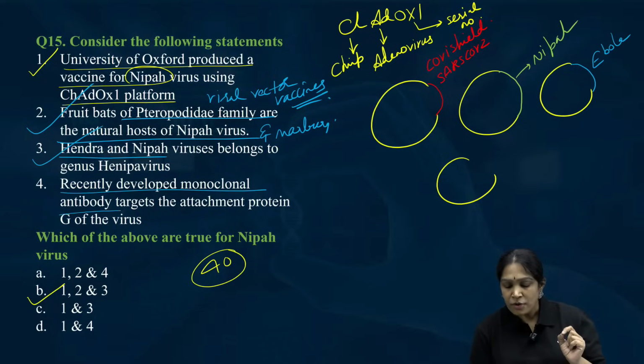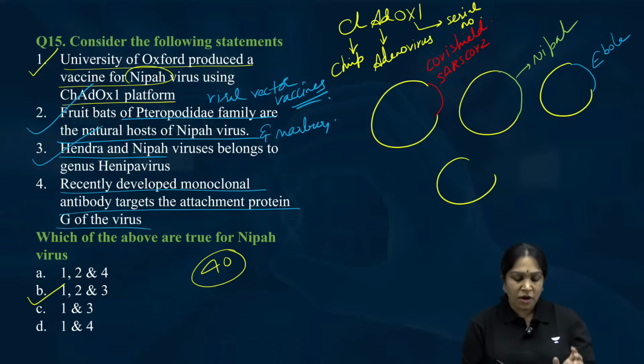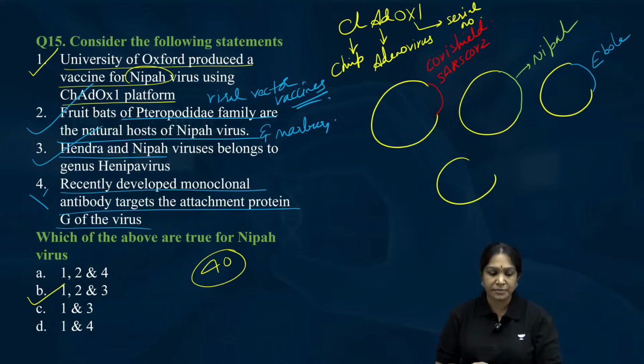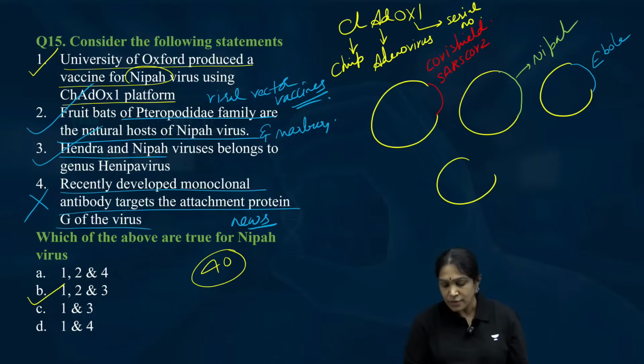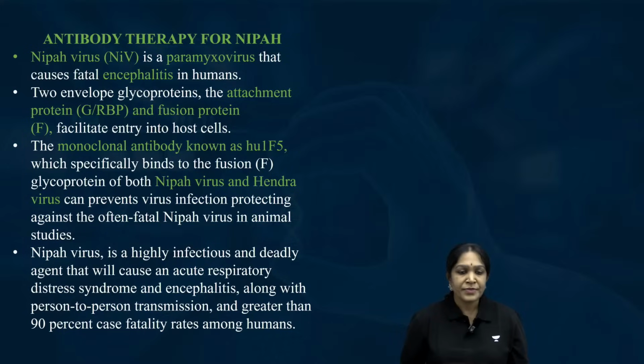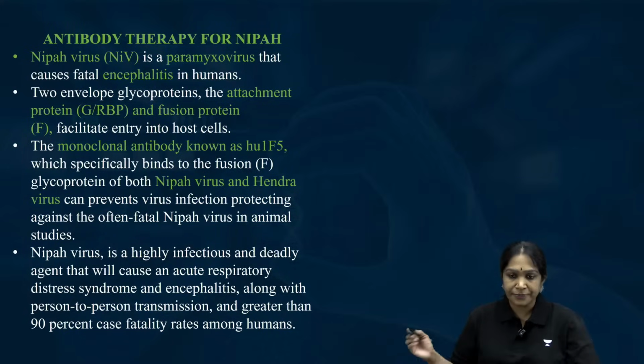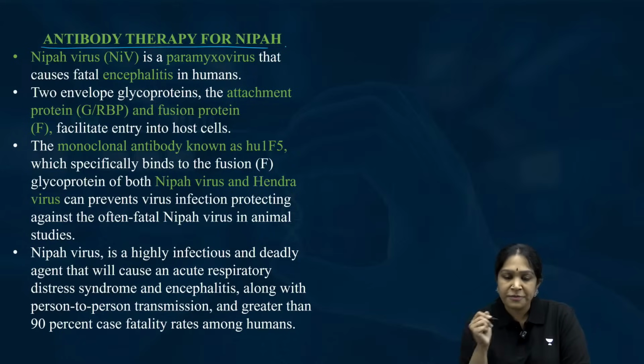Recently developed monoclonal antibody targets the attachment protein G of the virus. This is a wrong statement. Okay, this is the wrong statement. So, this is about the news. What is there in the news recently? Let us try to understand that. Antibody therapy for Nipah.